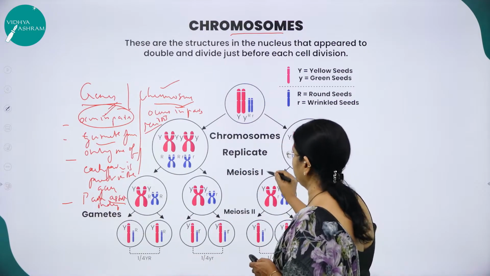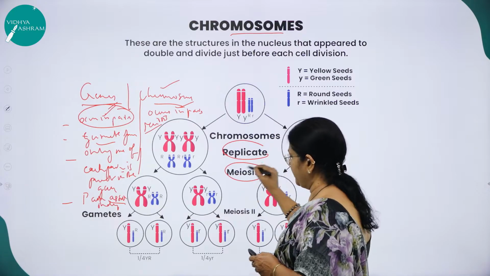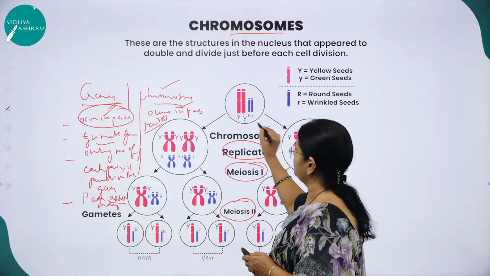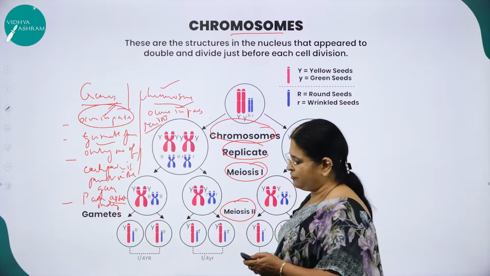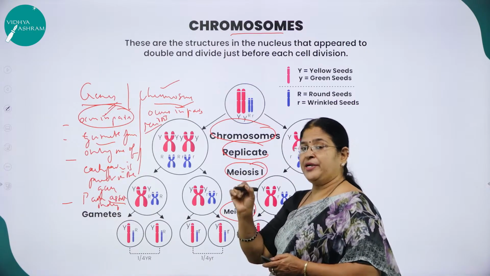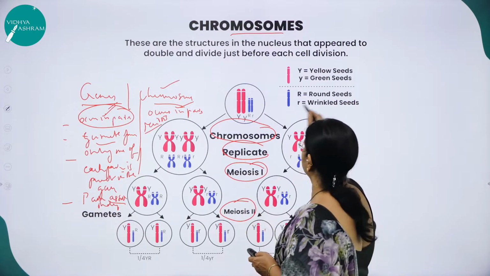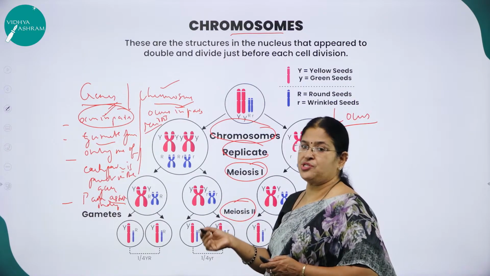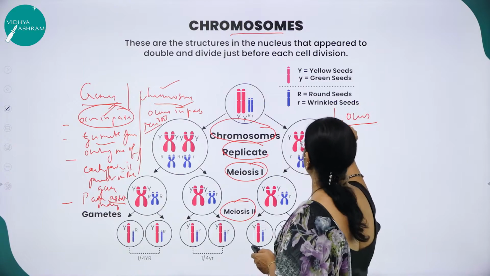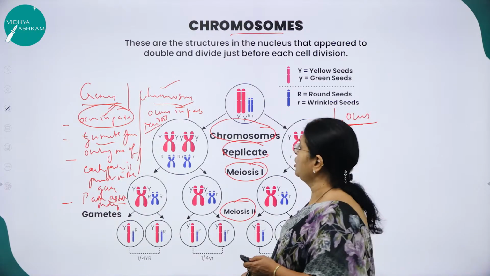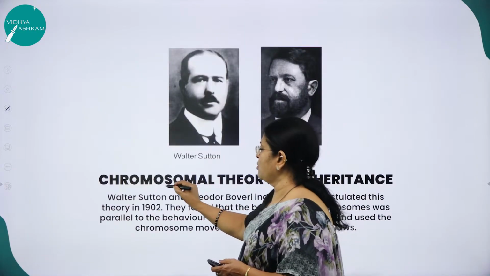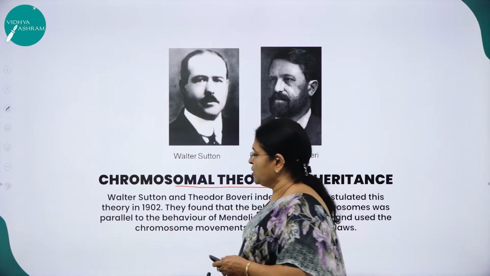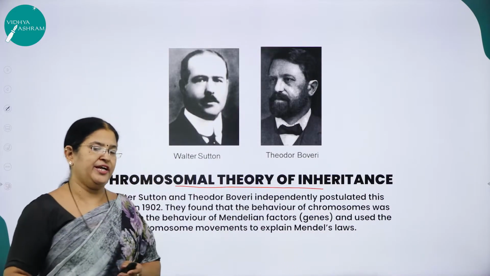Hope you have understood. Already I told you they separate during the process of meiosis. Chromosomes separate during the process of meiosis, and the particular position of the gene on the chromosome, as you know, is called the locus. The genes are located on the chromosomes in one particular region, where we use the word locus. Now let us move across to a very important theory called the chromosomal theory of inheritance.